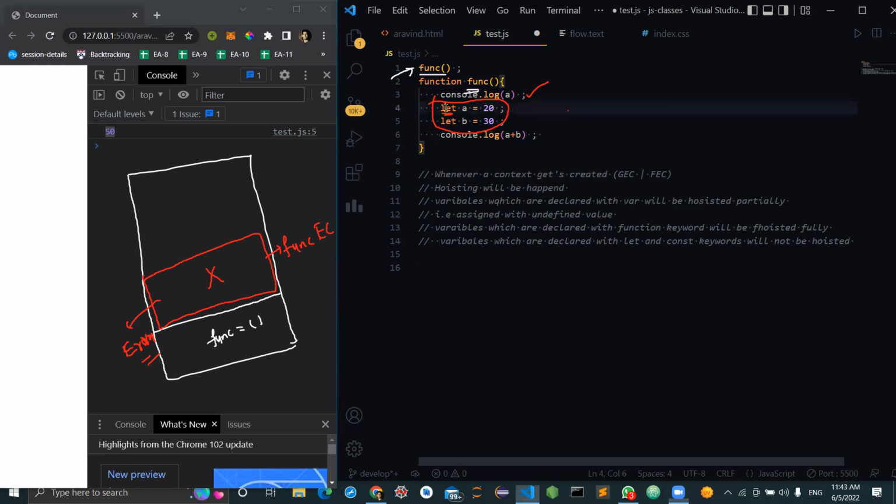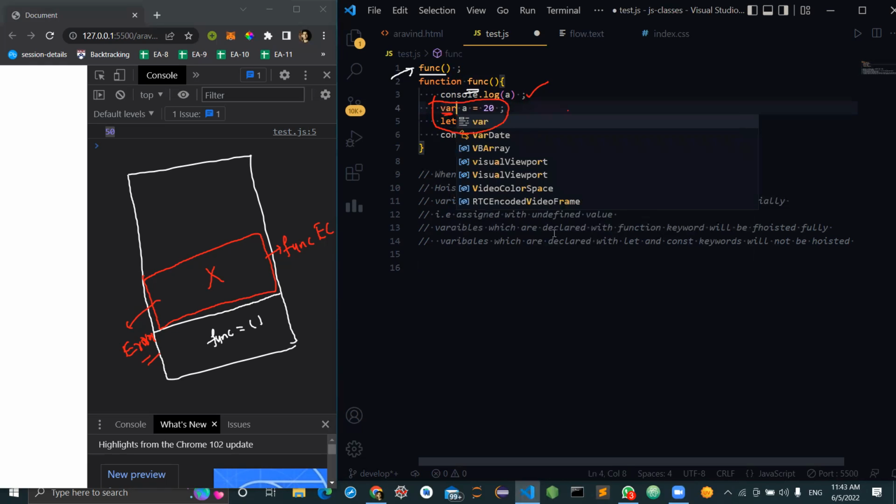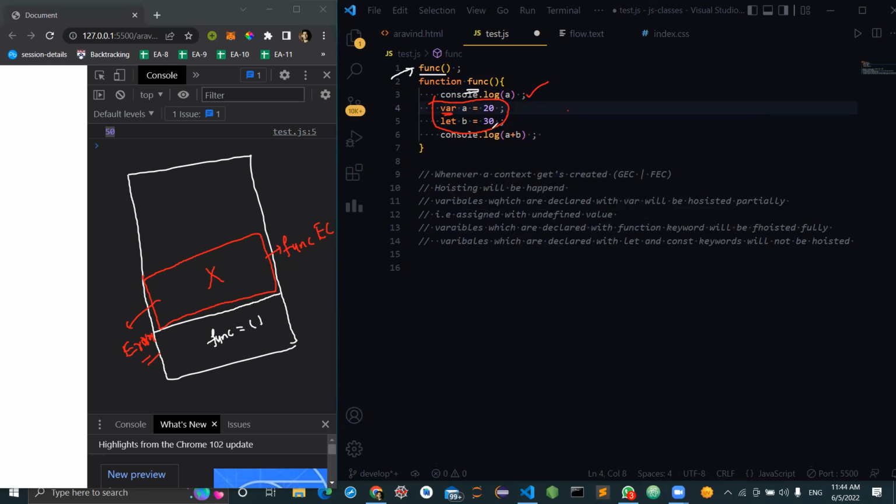Okay, now can you tell me what will be the answer if instead of let, I use var? So what will happen? Undefined will be printed. Because you see, whenever a function call is there, what will happen firstly?